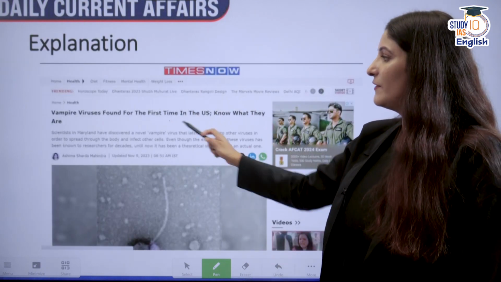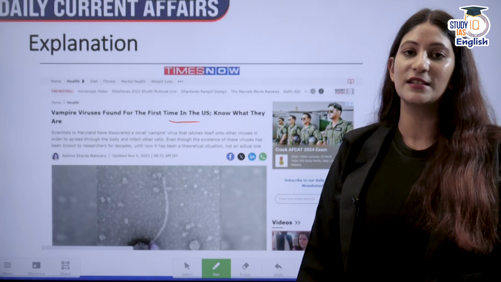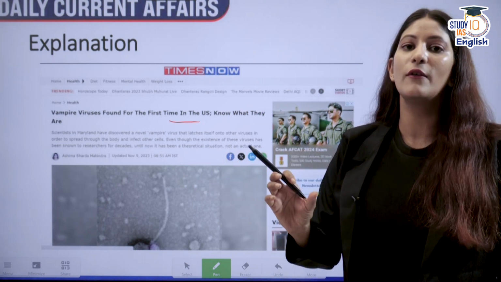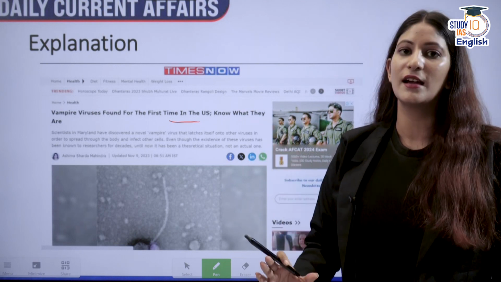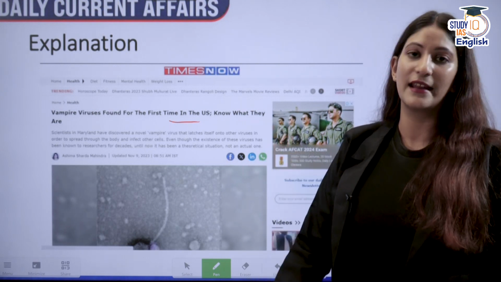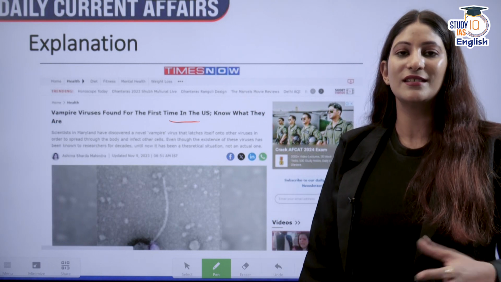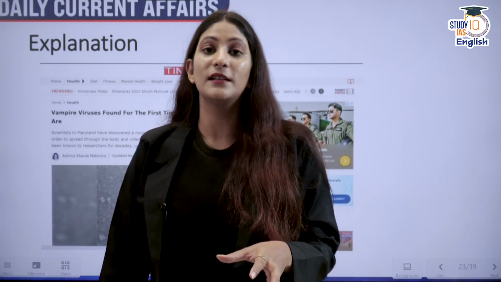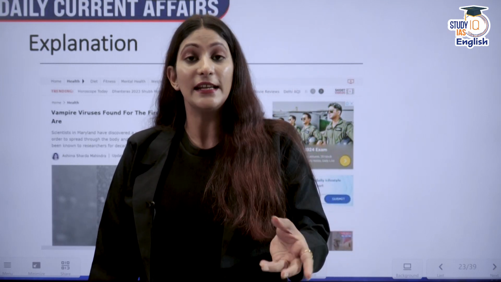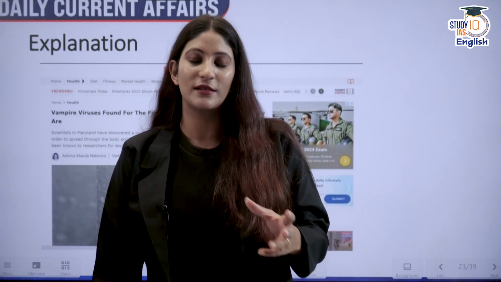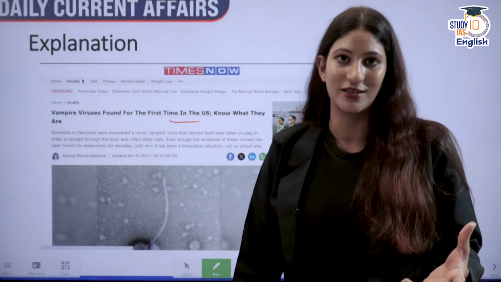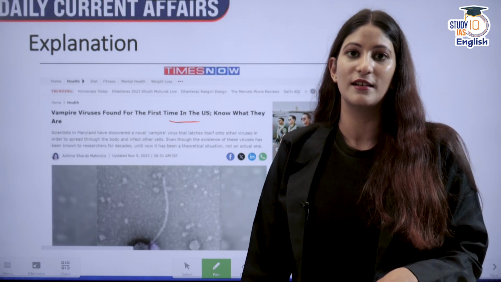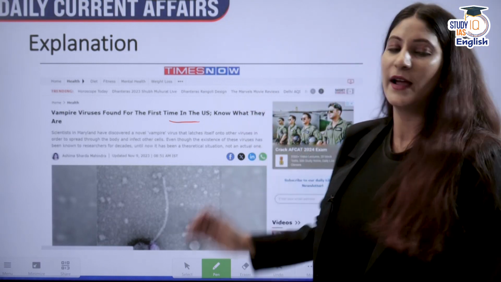Alright, vampire viruses have been found for the first time, and it has happened in the USA, although the theory of their existence has been around since 1973, for decades. Because earlier it was suggested that there are viruses. Viruses do infect humans, like coronavirus and the rest, but they also infect other species, and even within their own species they infect. So I have said this, it's like karmic justice that viruses are also infecting viruses. Viruses can also get sick. Woohoo! So this is what the vampire virus is.